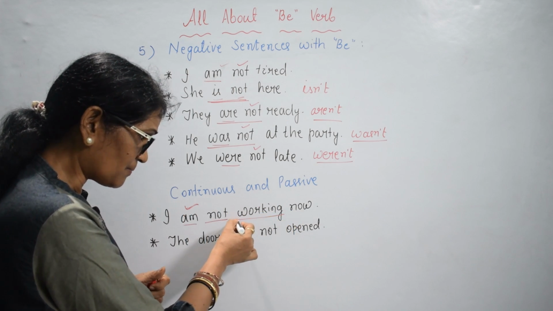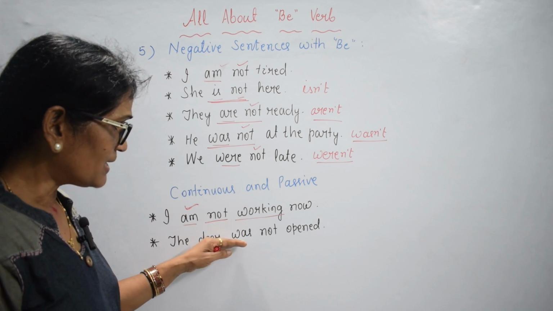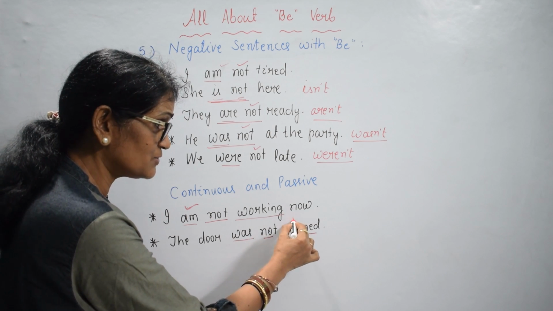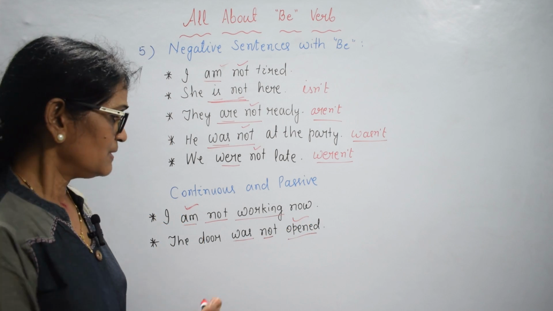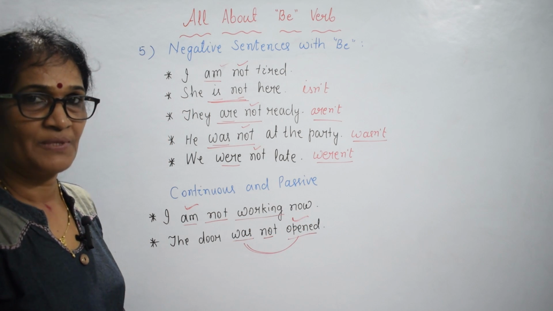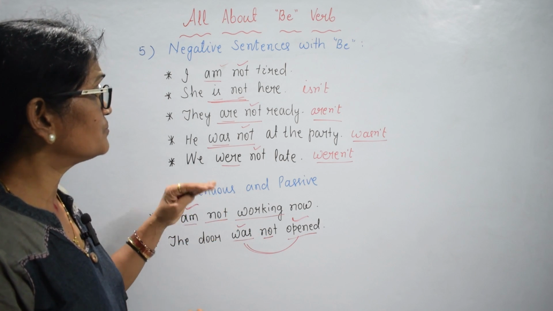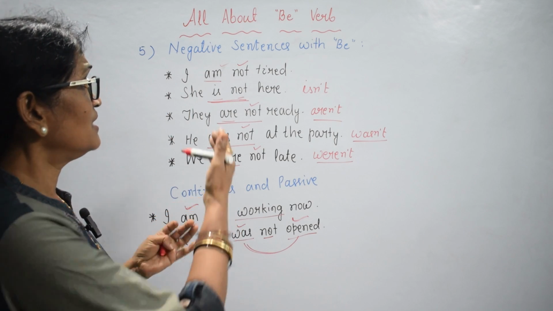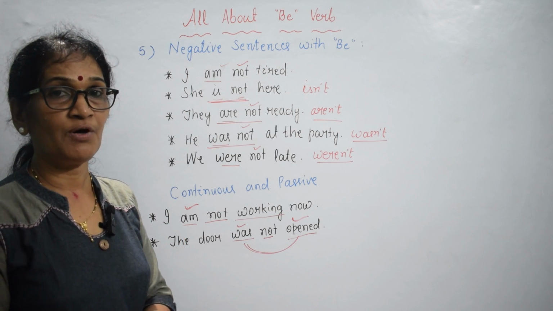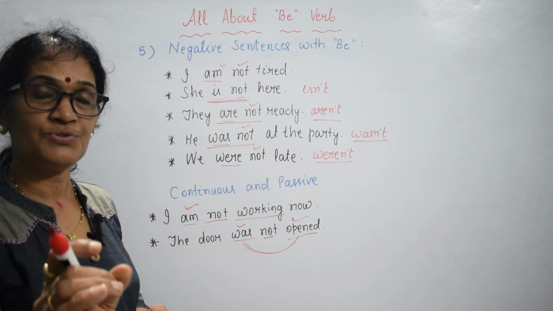Same thing: I am not working now. Am plus ing form of a verb. This is one continuous structure, present continuous. The door was not opened. Was is the be verb, was not. Opened is a past participle. So what is it? Was be verb plus past participle. It is one passive structure. In passive structure, we use not after the auxiliary verb. This is how we use not in continuous and passive structure, and also when you use be verb as main verb. After the main verb, we use not, and when you use be verb as auxiliary verb, after the auxiliary verb, we use not.